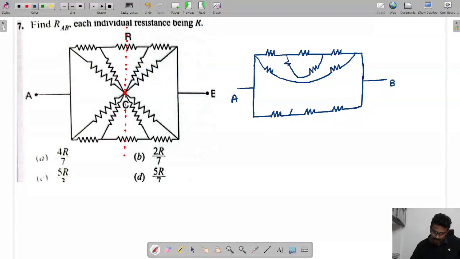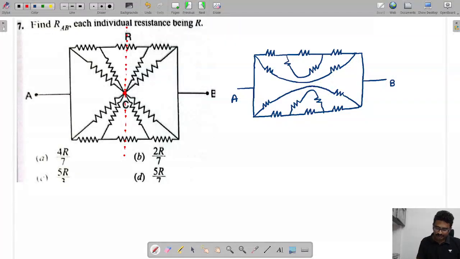So this connection doesn't affect. Like this. All the resistor values are the same, so the above part and below part are the same.